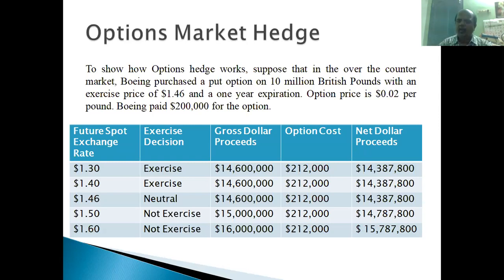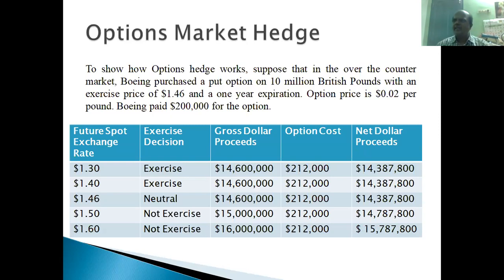So what's the amount left out? $14,787,800 they will be getting, right? Suppose, as per the prediction of Bank of America, the rate has become $1.60 per pound. Suppose on the day 15th May 2021, the exchange rate available in the spot currency market is $1.60 per pound, right?